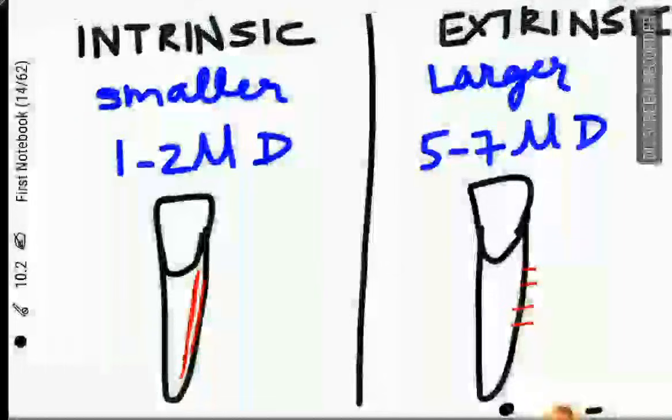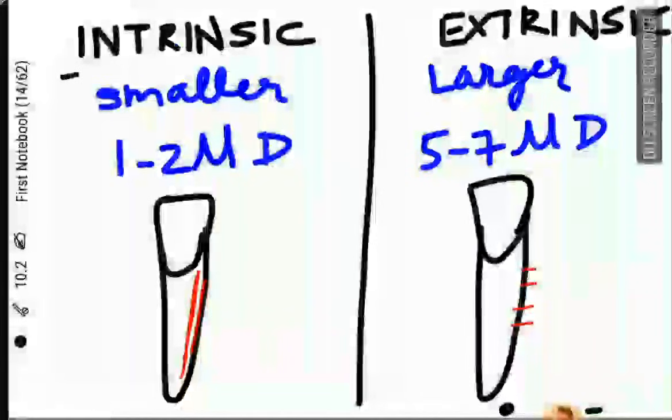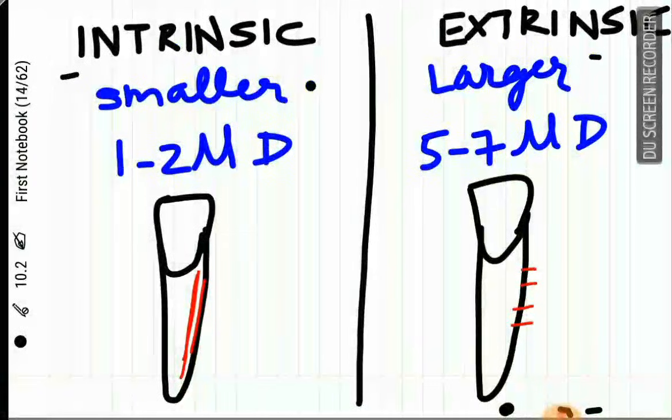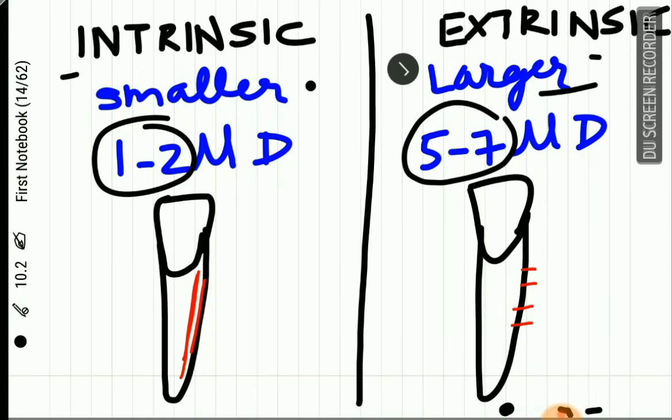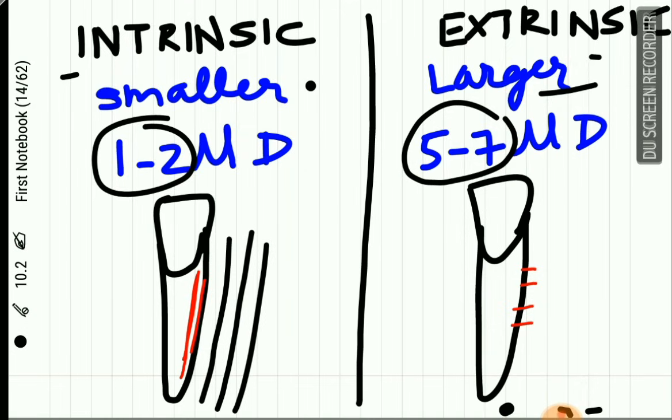Now, what is the difference between these intrinsic and extrinsic fibers? The intrinsic fibers are smaller in size. They have a diameter of only 1 to 2 micron, while the extrinsic fibers are larger and they have a diameter of 5 to 7 micron. The intrinsic fibers run parallel to the surface, while the extrinsic fibers are at 90 degree or perpendicular to the surface.